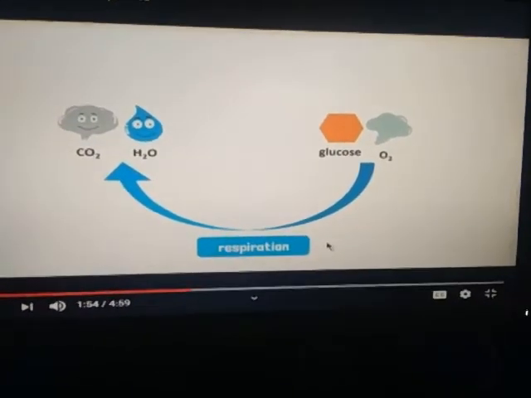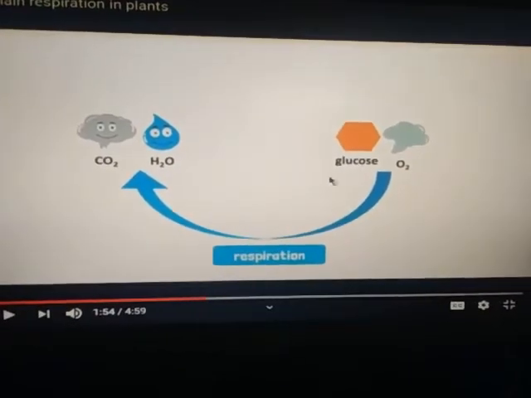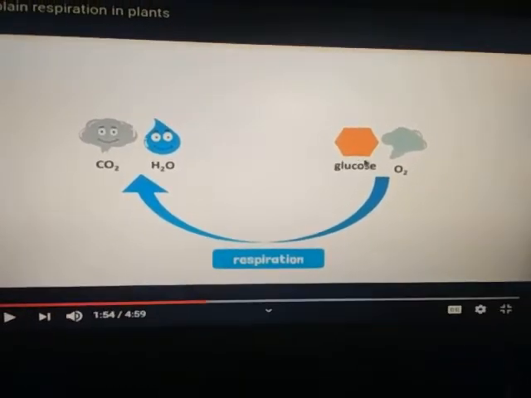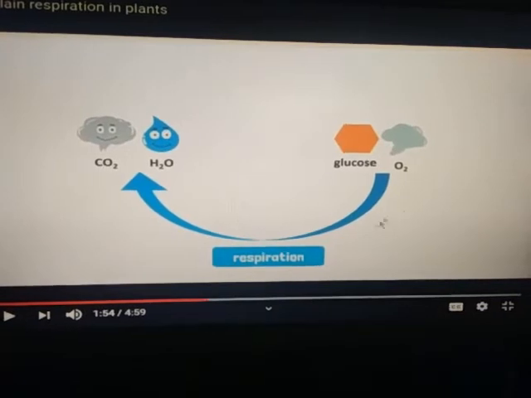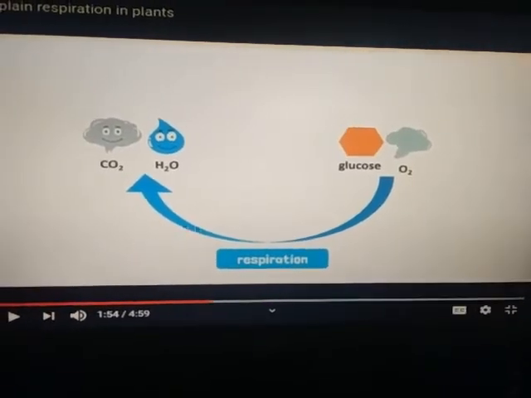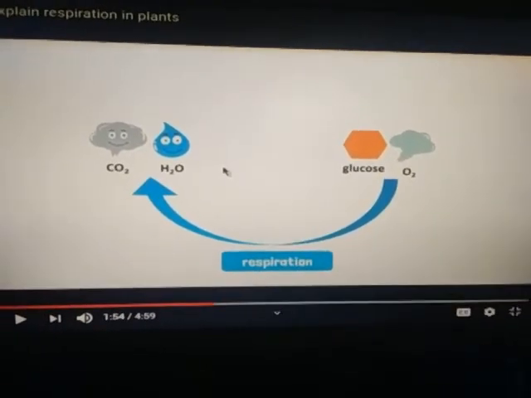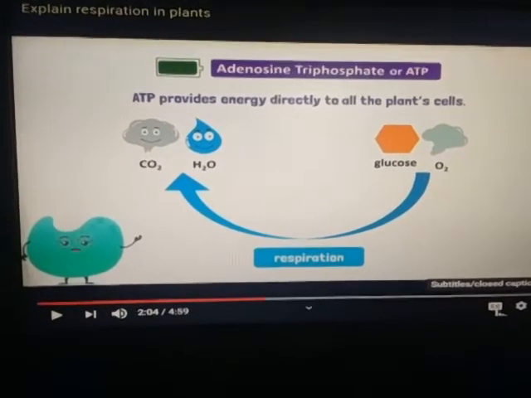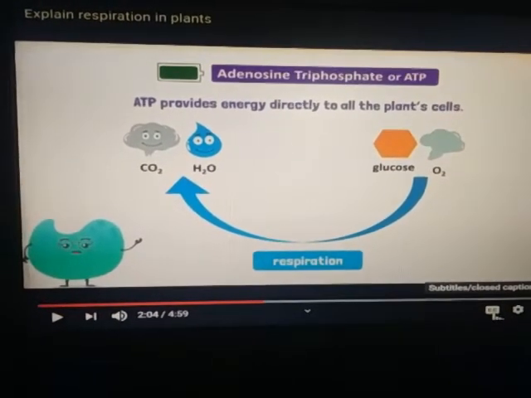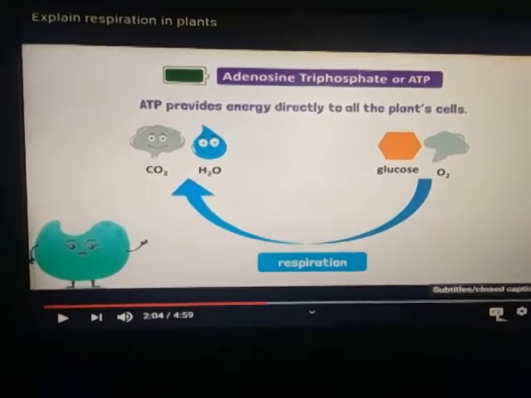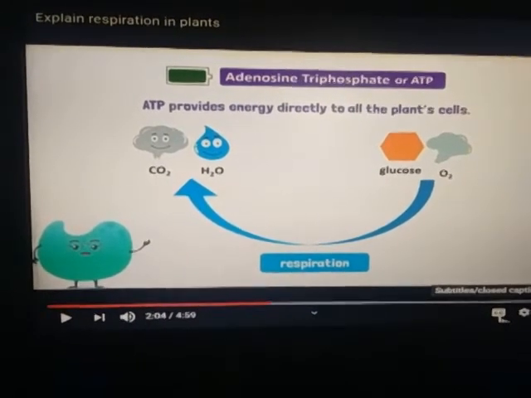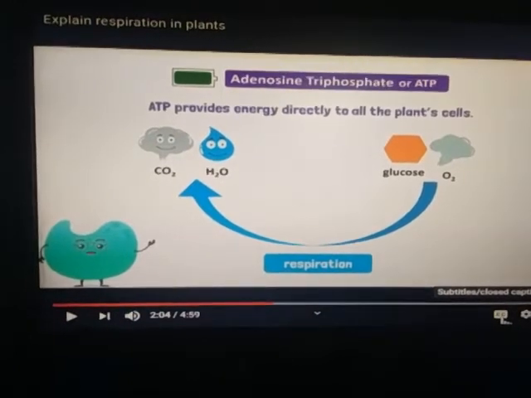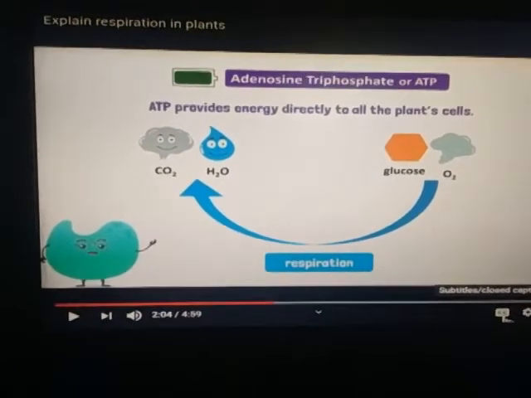Here the respiration process is represented. This is a glucose molecule, a 6-carbon molecule, and when glucose oxidation takes place with the help of oxygen, carbon dioxide and water are released along with the formation of energy. Energy released during respiration is stored in the form of ATP in the mitochondria of the cell. ATP provides energy directly to all plant cells.